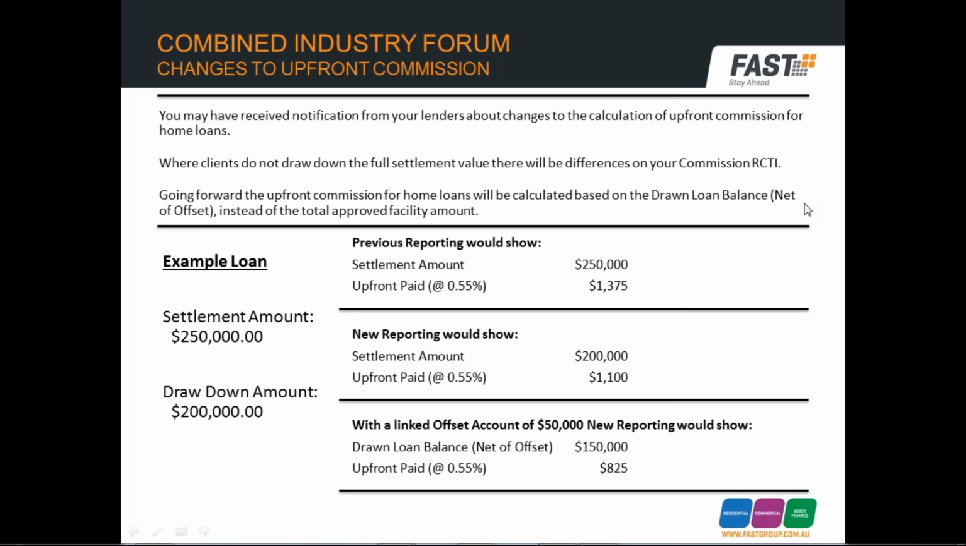The lender will determine the drawn balance net of offset by checking the balance of the loan, plus any applicable offsets a set number of days after settlement. The drawn balance minus the offset balance will be the drawn balance net of offset. The number of days after settlement that a lender uses to get the drawn balance will vary per lender.